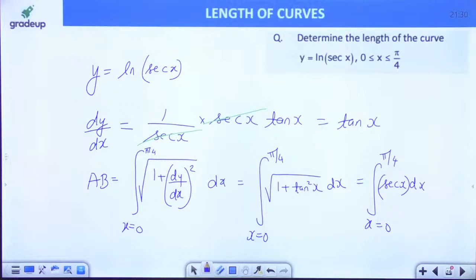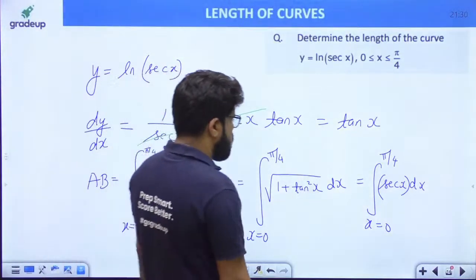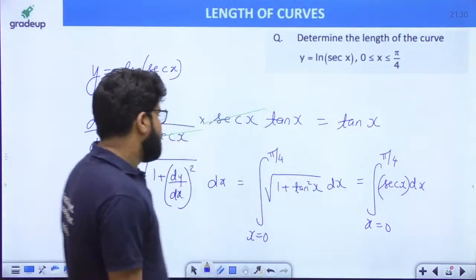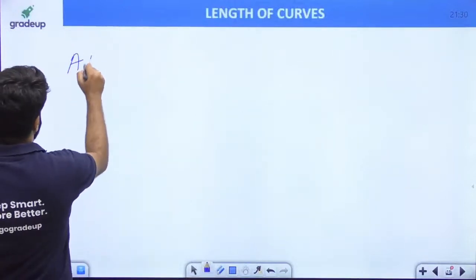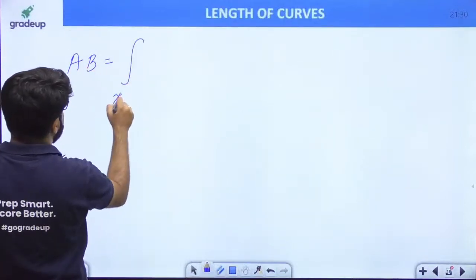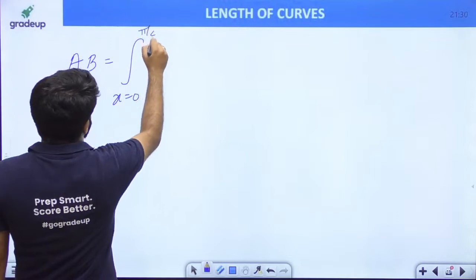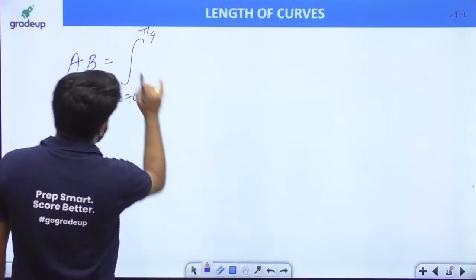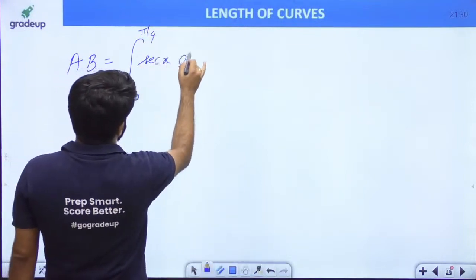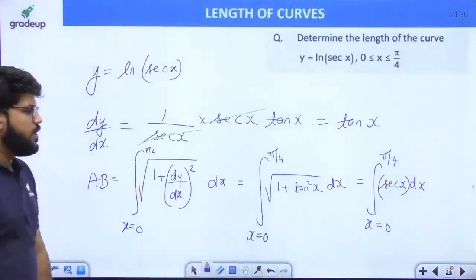Let's complete this. AB is integration x equal to 0 to pi by 4 of sec x dx.